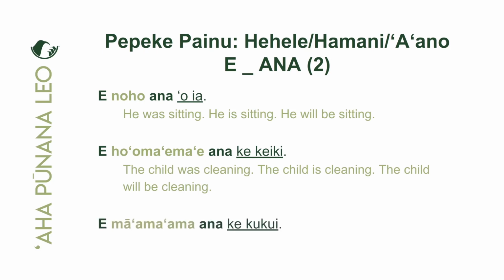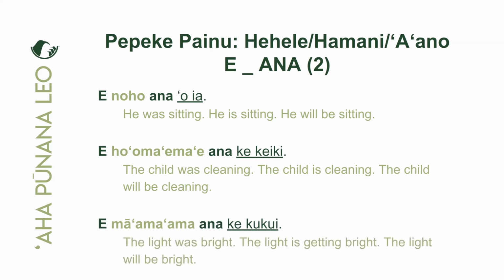Next one, e māʻamaʻama ana ke kukui. Now the kukui, the light will be bright. It will be bright. This is what we would normally think, right? As e ana ʻekahi would indicate. But this is e ana ʻelua. And again, there's possible translations. So let's take a look. All right. So the light was bright. The light is getting bright. We're in the process of occurring, of becoming bright, or the light will be bright. Okay. So maikaʻi, keep this in mind that e ana ʻelua will depend on what the context is, what the meaning will be.